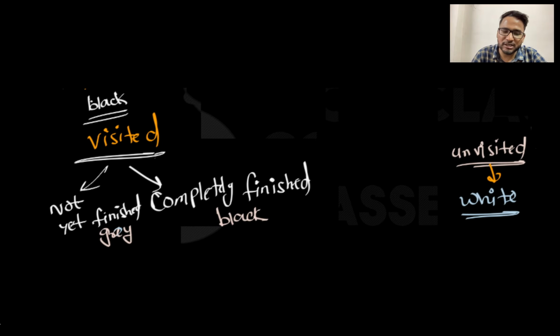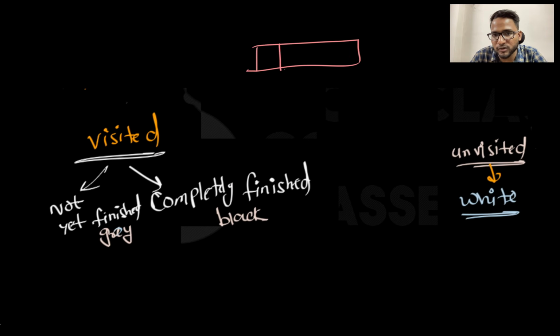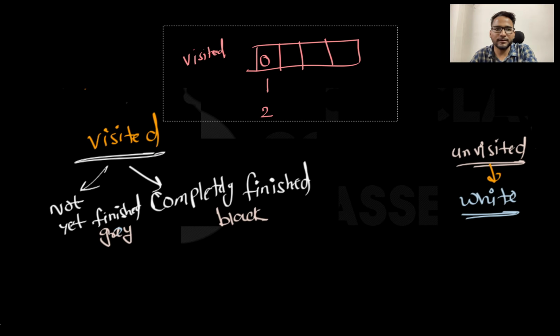So generally textbooks categorize this into 2 parts. They say that visited basically has 2 parts. One is visited but not finished, right? And another one is visited and finished. Generally, instead of having the 0-1 values for the visited array, they have 0-1-2 values. 0 means let's suppose it is completely unvisited, 1 means it is gray, and 2 means it is black. So sometimes they also use 3 values. That's what I wanted you to revise, right?